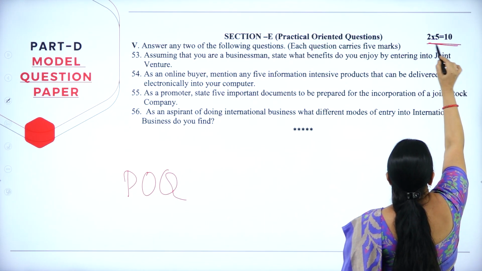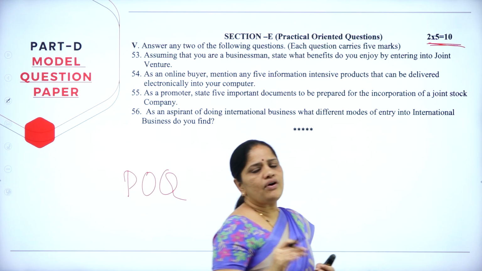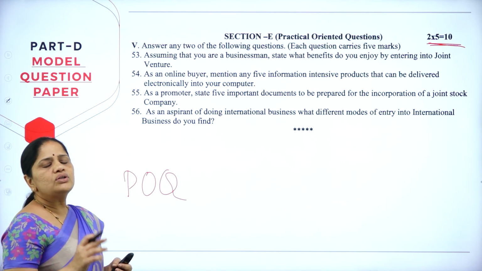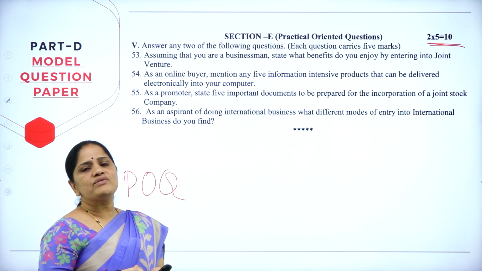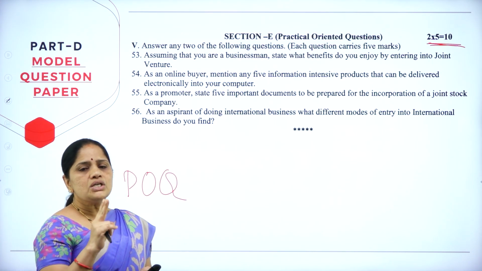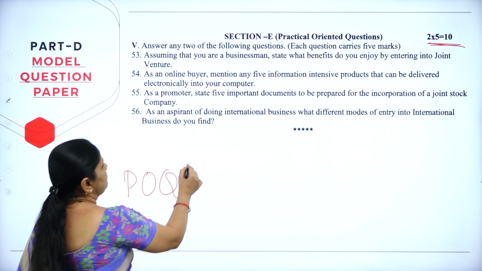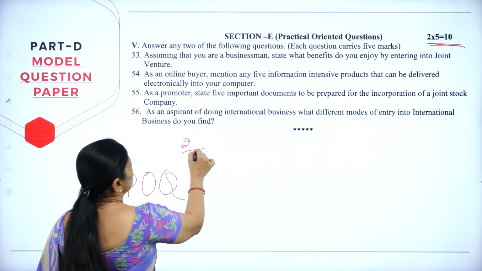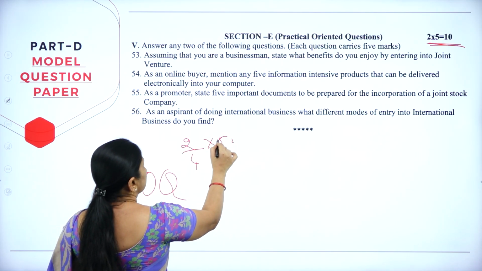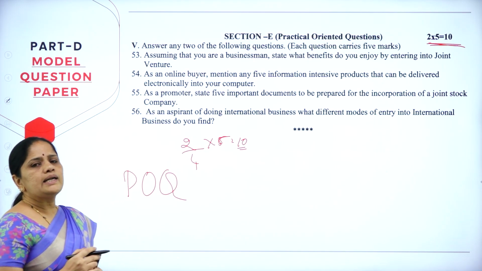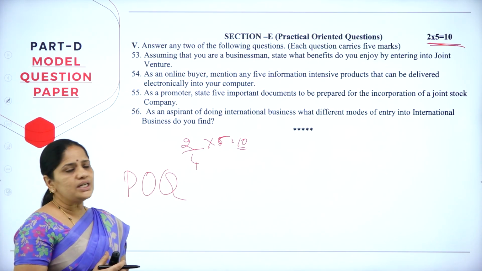Each question will be for 5 marks and you will be given 4 questions. Out of those 4 questions, you have to answer only 2, so there is a choice. Each question carries 5 marks, so totally you will be awarded 10 marks from section E.